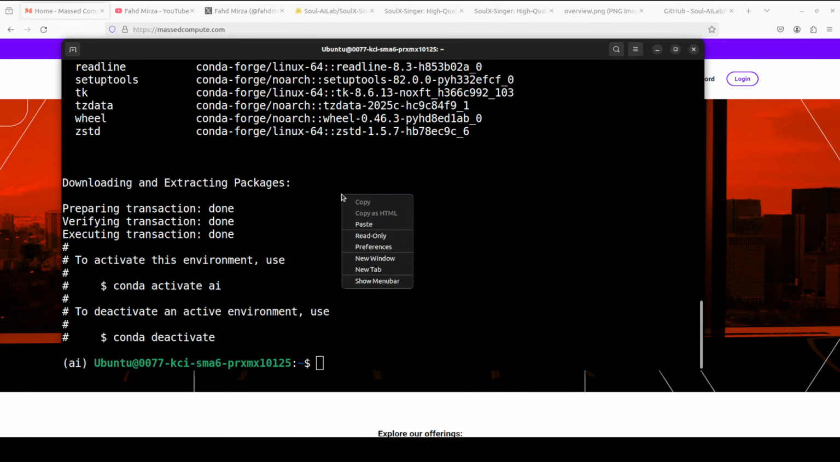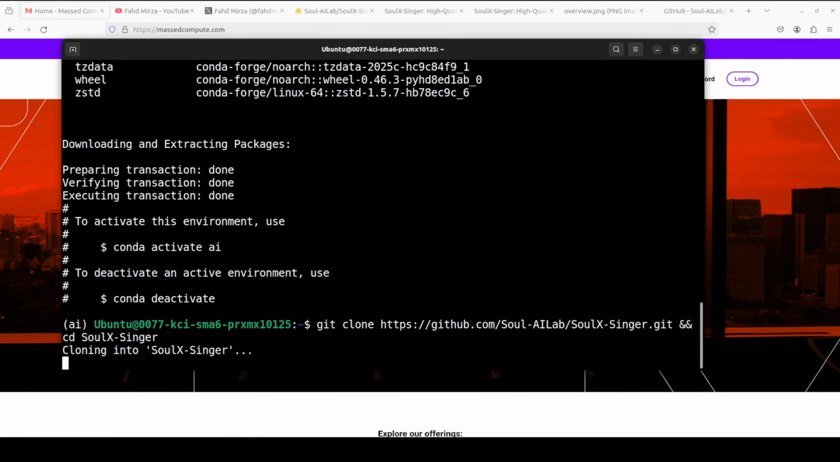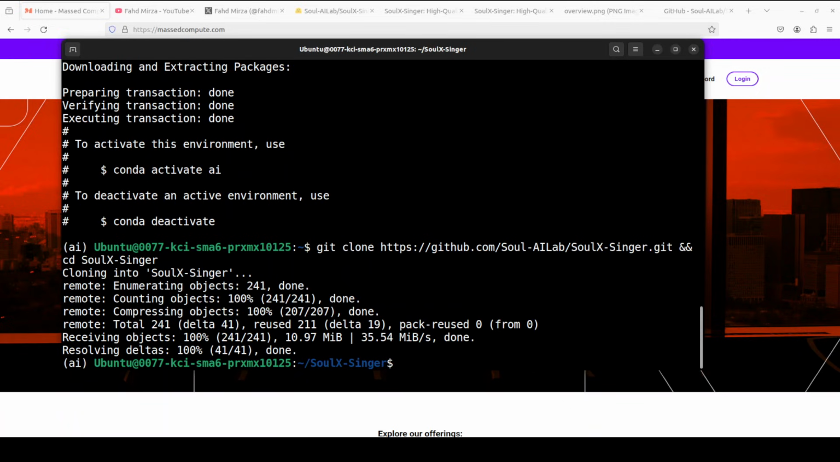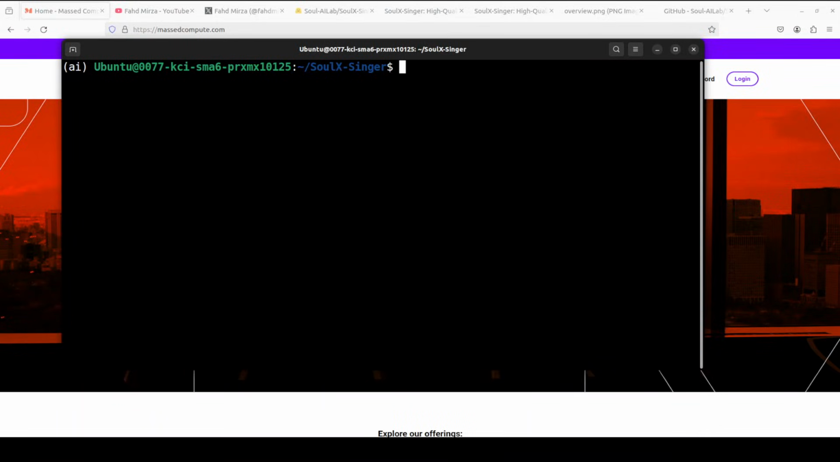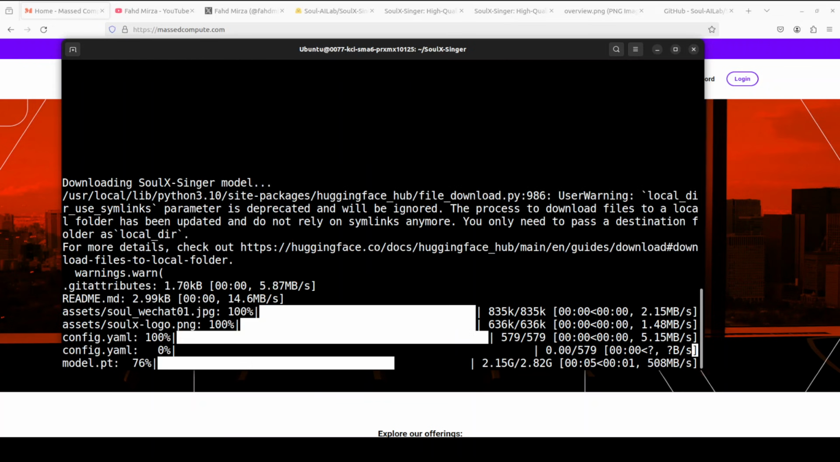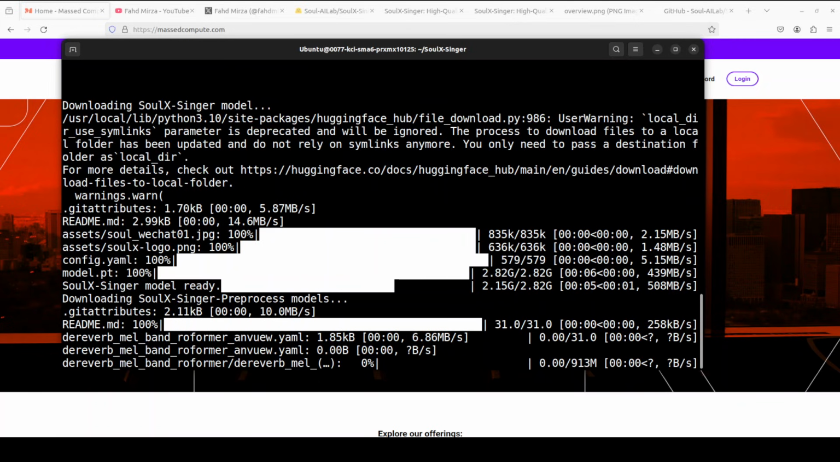Our virtual environment is created. Let me now git clone the repo of SoulX-Singer. We can now install all the requirements and everything is installed. We can now launch our web demo with this webui.py. And the first time when you run this, it downloads some model for you.